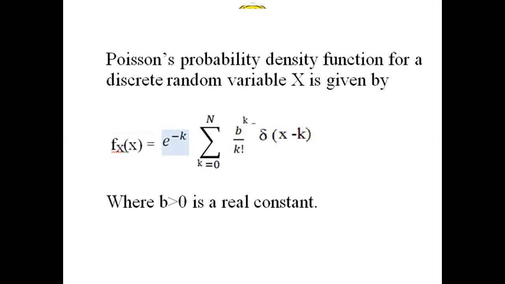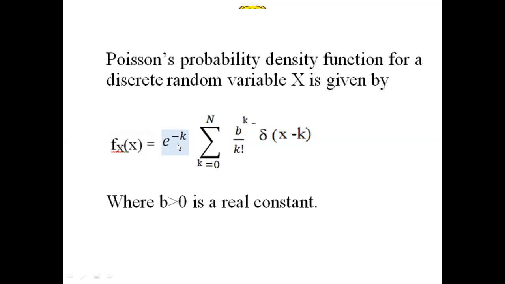Here del represents the impulse function. This k is ranging from 0 to N. What is capital N here? The number of times the experiment is done. Here b is a real constant, and b is greater than 0.